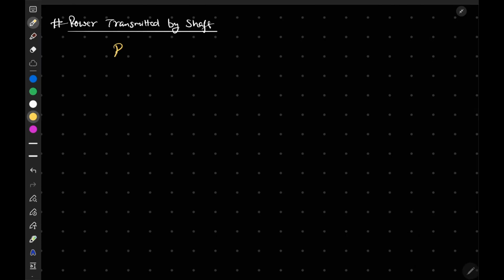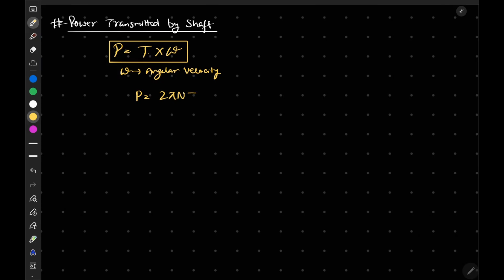Now power is equal to mean torque times angular velocity, T into omega. We also write power is equal to 2 pi n T by 60.